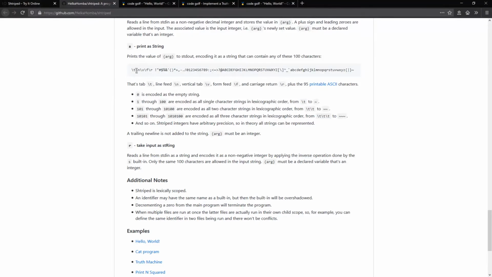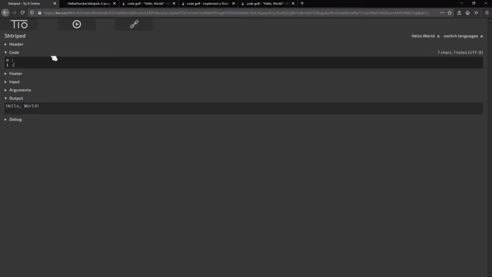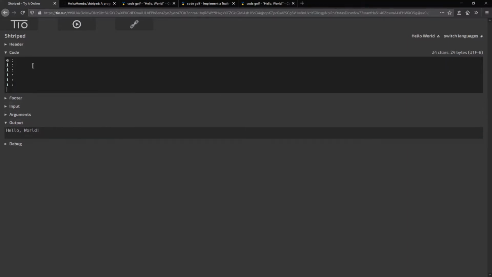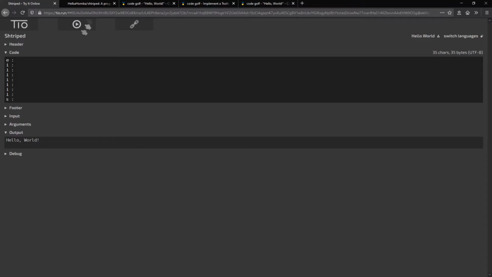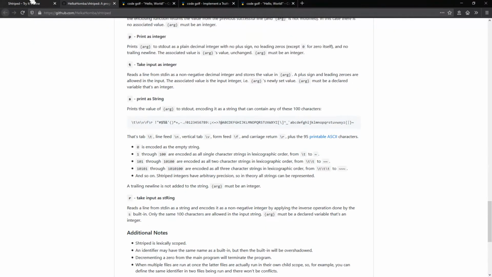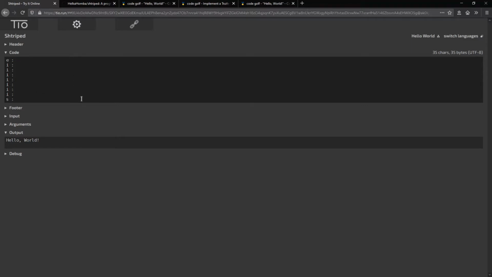This is T now. I want it to go, so this 1, 2, 3, 4, 5, 6, 7. Okay, so I need to increase this 7 times. So 1, 2, 3, 4, 5, 6, 7. And then I print it as a string, and that should give me an exclamation mark, right? Oh! We're learning! We're learning! Yes! We got an exclamation mark! I was right! Oh boy, this feels so good.